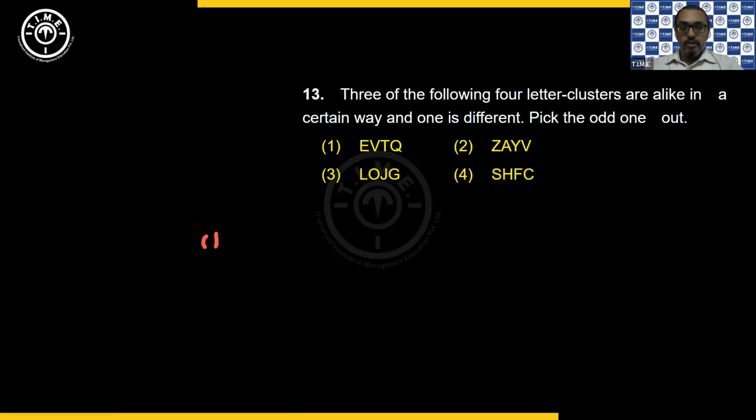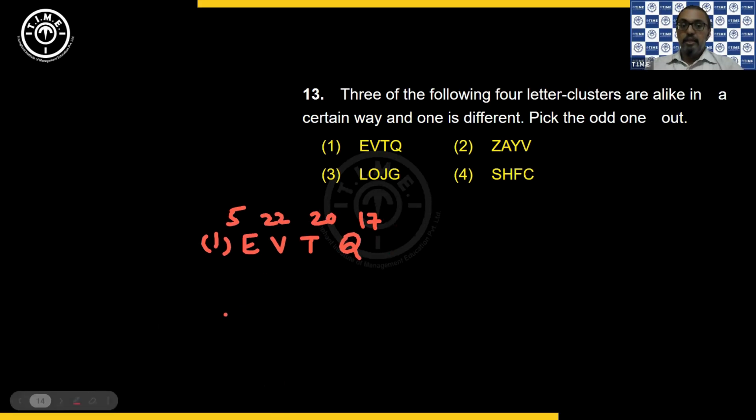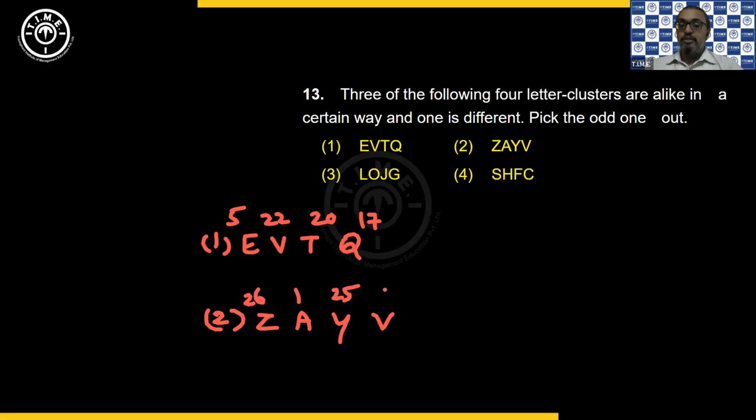Now in the first option, we have E, V, T, Q. So E is 5, V is 22, T is 20, Q is 17. Okay. Then the second option, we have Z, A, Y, V. So Z is 26, A is 1, Y is 25, and V is 22. Okay, then the third option we have is L, O, J, G. So 12, 15, 10, 7.